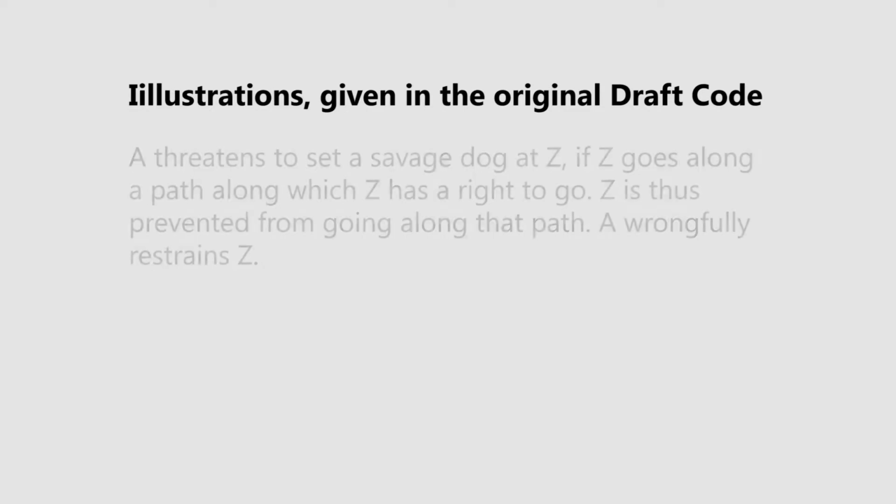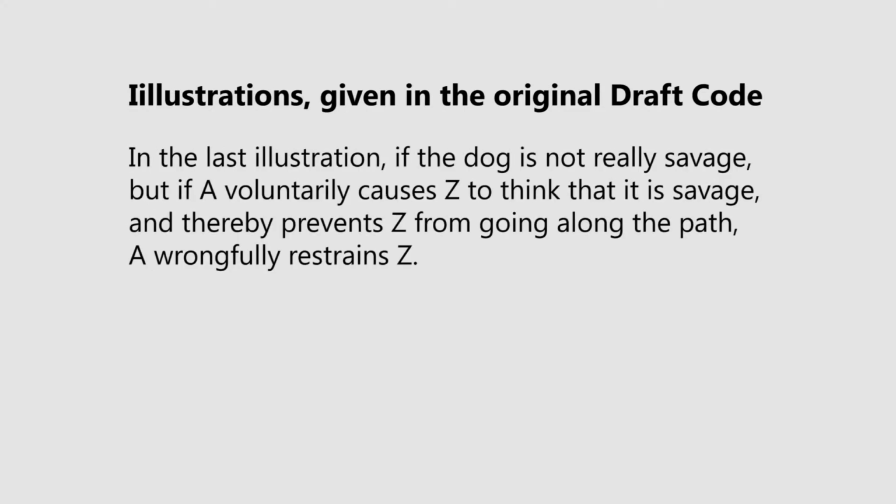In the same illustration, if the dog is not really savage, but A voluntarily causes Z to think that it is savage, and thereby prevents Z from going in the direction in which he has a right to proceed, even here the offence of wrongful restraint has been committed by A.